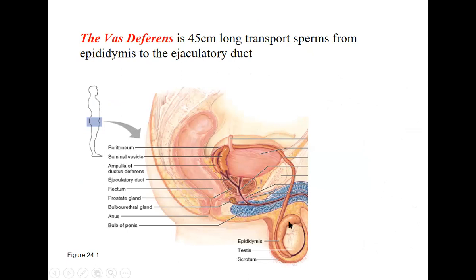So it will be transporting the sperms from the testis or the epididymis all the way up to the tube here. This is called the ejaculatory duct. Ejaculatory duct. So that is where the sperms will go.